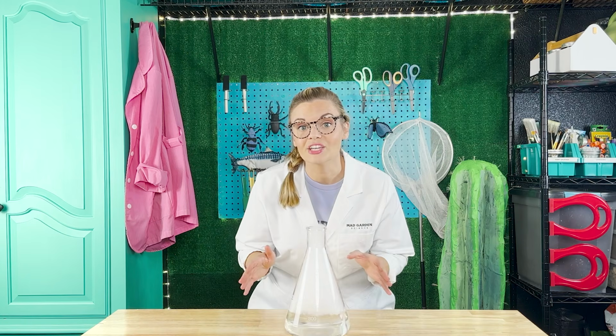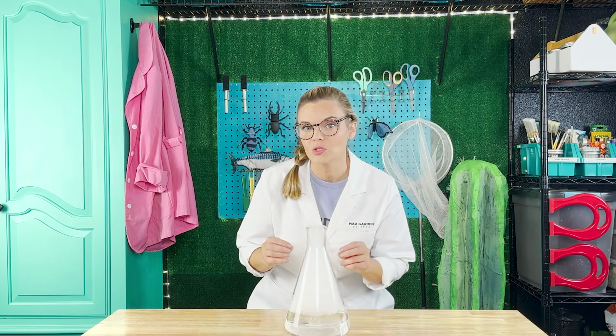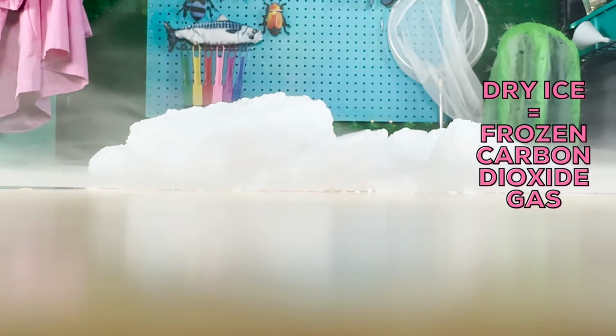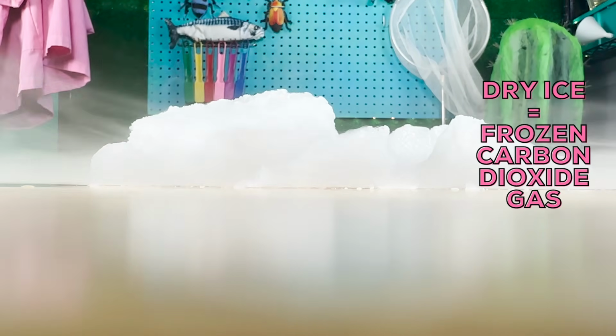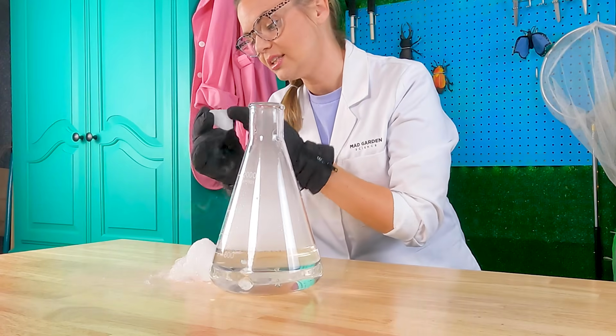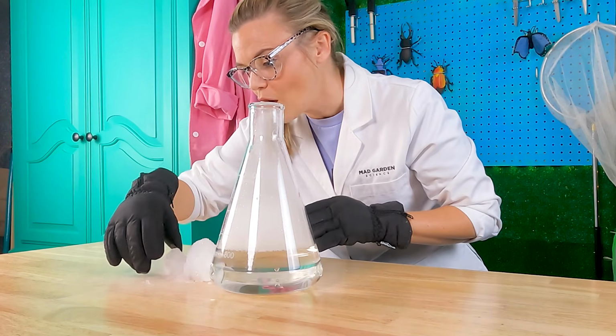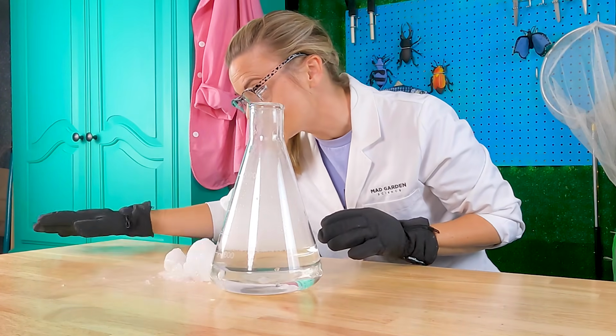When a solid is converted directly into a gas without going through a liquid phase, the process is known as sublimation. A few volatile substances will undergo sublimation at room temperature and pressure, such as frozen carbon dioxide, or dry ice. The dry ice is a solid, but you can see that gas coming off of it and crawling over the surface of the desk.